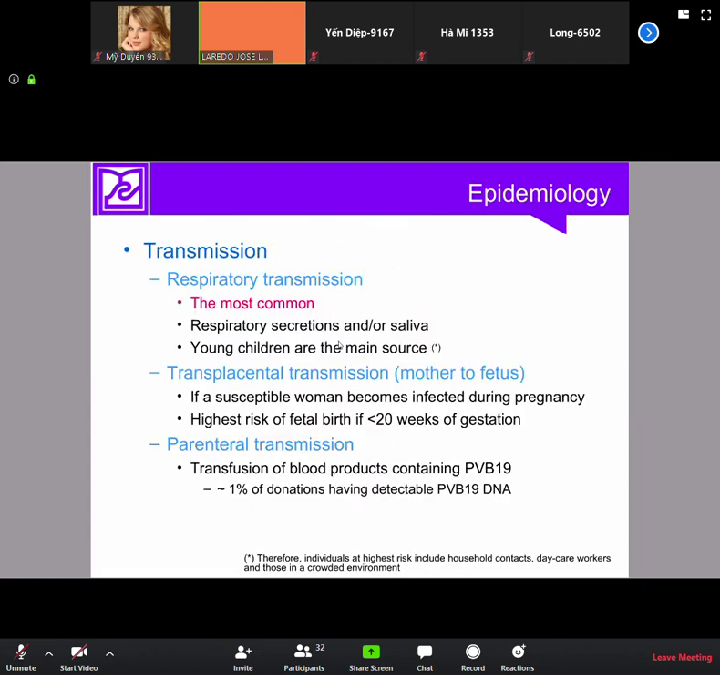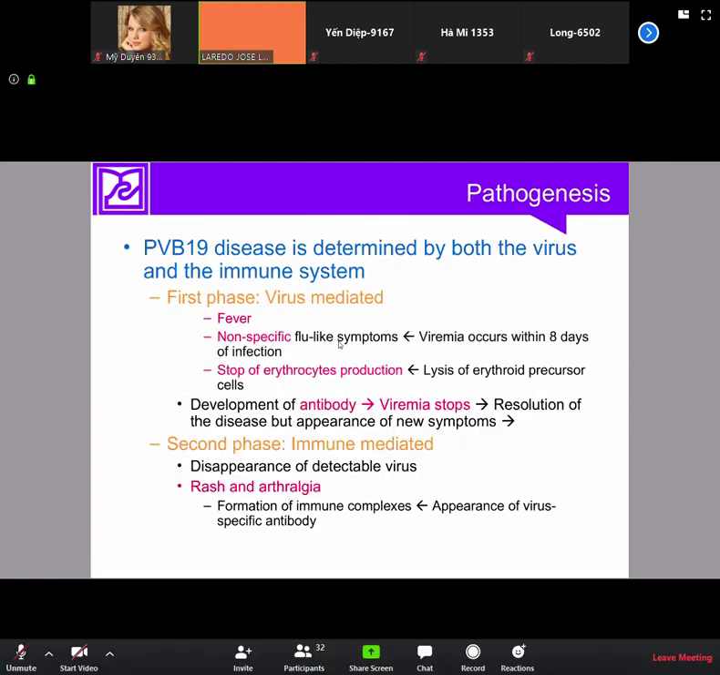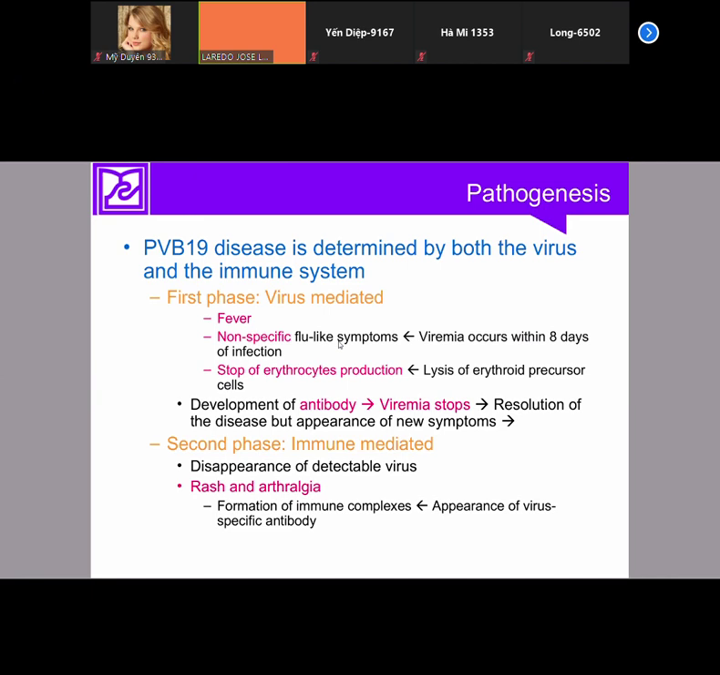So what about the damage? What about the pathogenesis of diseases? The pathogenesis, so how damage is produced, that's the meaning of pathogenesis. The pathogenesis depends on both, as always. Depends on the virus and depends on the immune system.